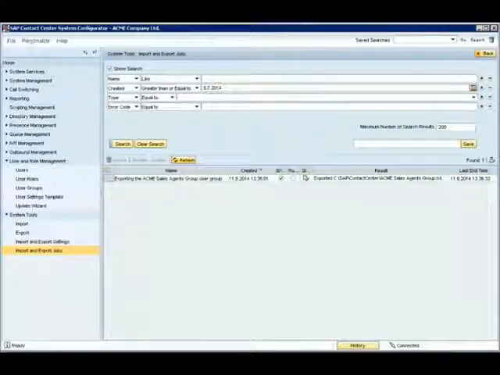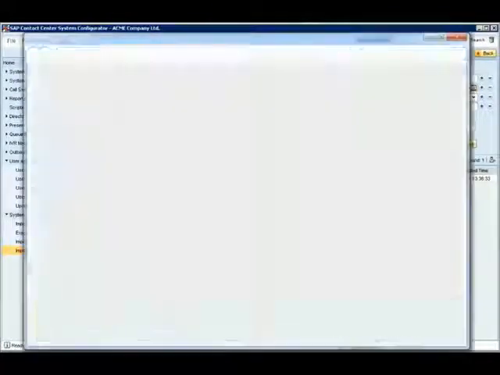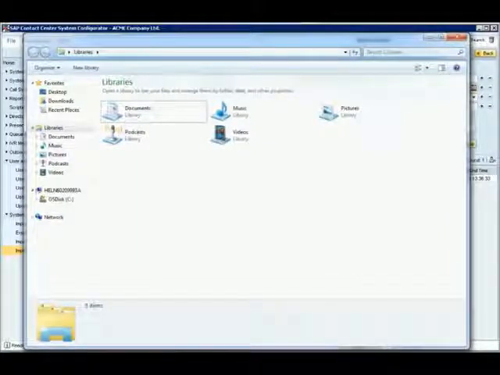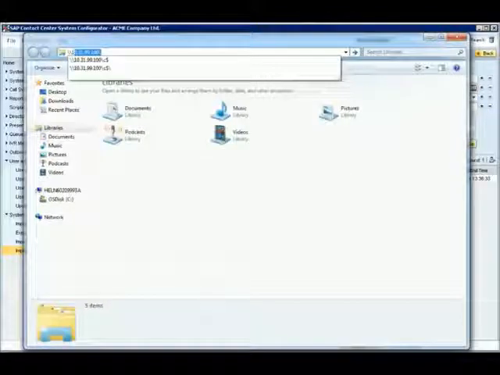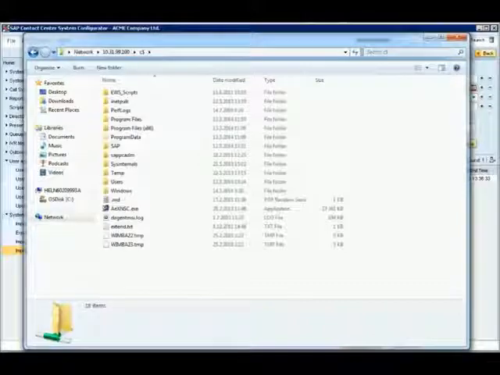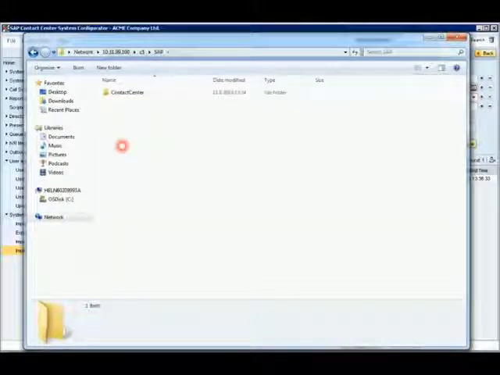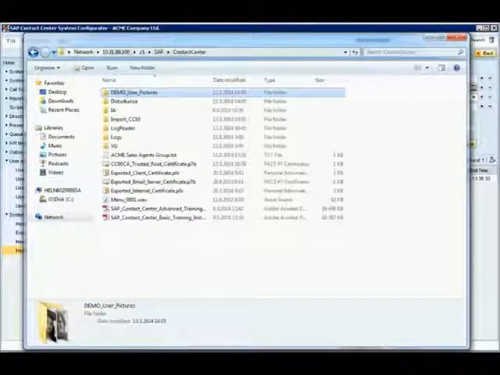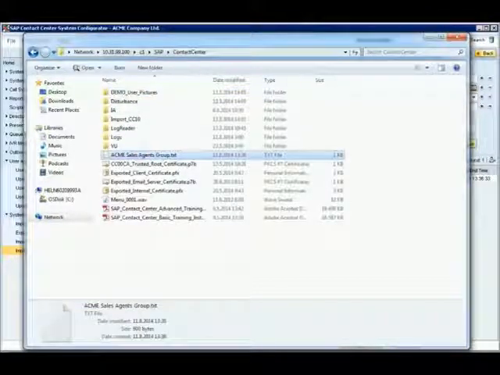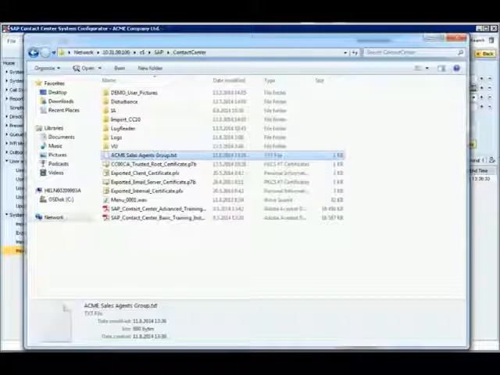Text editors are not very convenient with comma-separated text files, and we don't have Excel installed on the server. So we move to a local PC instead and edit the file from there. On the PC, we navigate to the server folder where the export file lies, and open it with Excel.